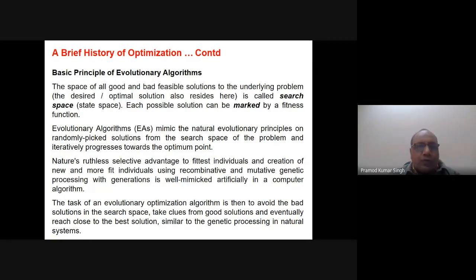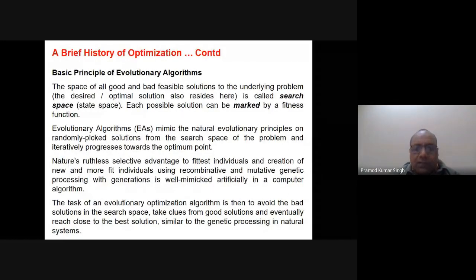What these algorithms do is that they generate the solutions randomly. So suppose all the random solutions are scattered somewhere here, for example, some solutions are here also, some solutions are here also. So it's basically an iterative process, which in each iteration will move all these solutions which were generated randomly. It is not necessary that they have to be generated randomly only.